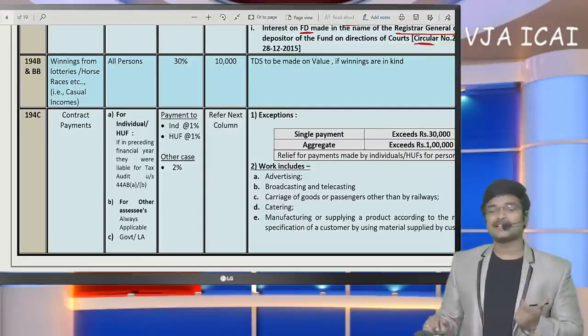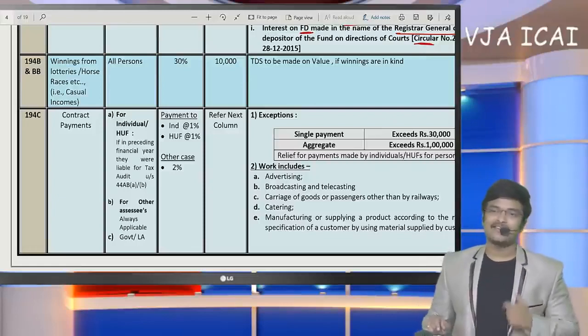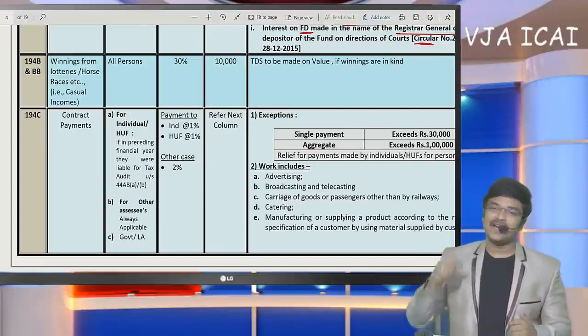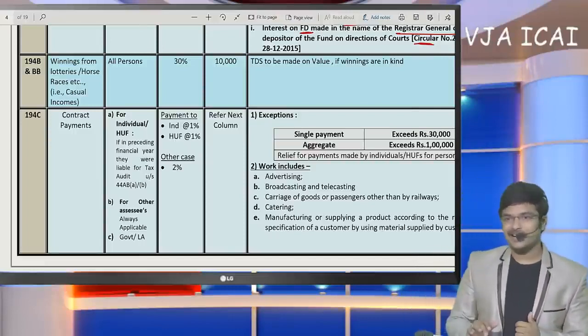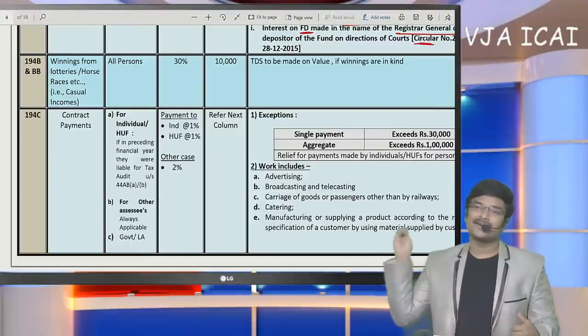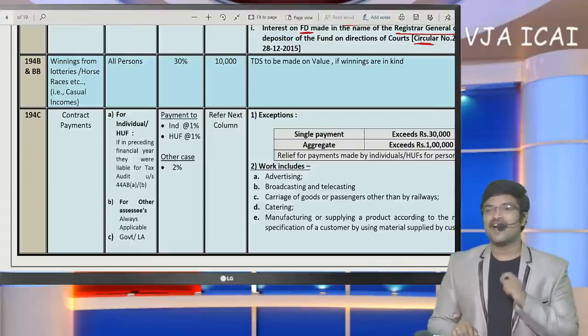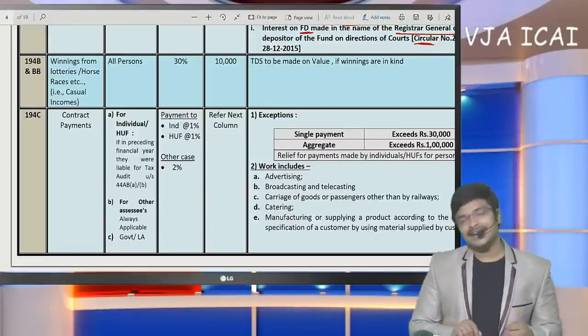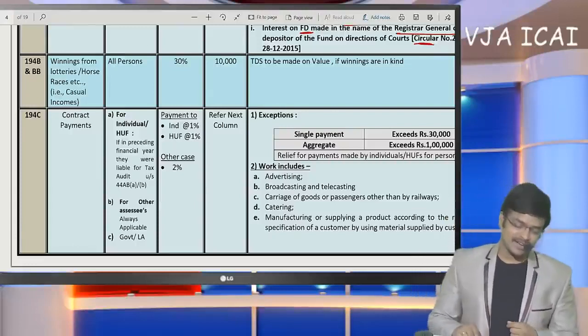Sir, what about works contract? You might raise the query. In works contract, there will exist both goods and services. If they are going to separate goods value and service value, TDS we are going to deduct only on service value. But if they are not going to separate goods and service value, then on entire amount, TDS will get deducted in case of works contract.